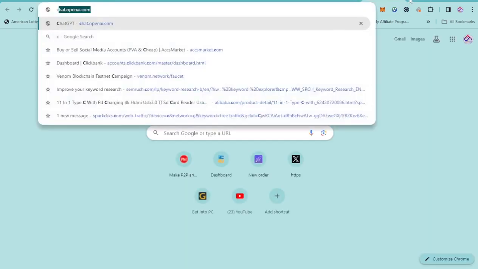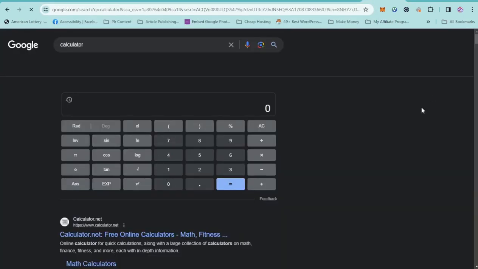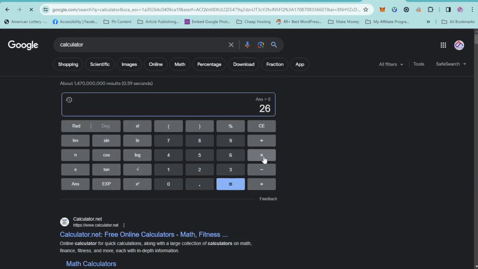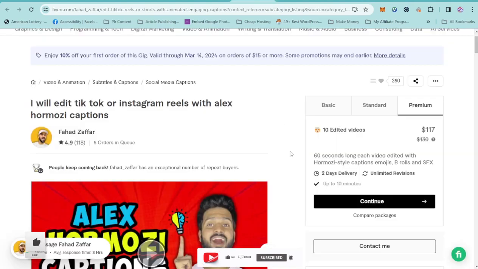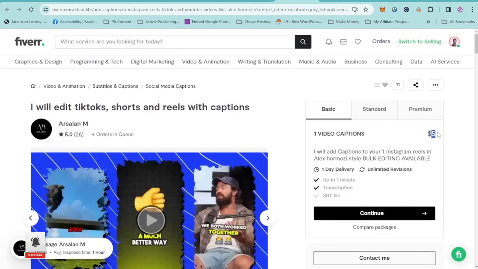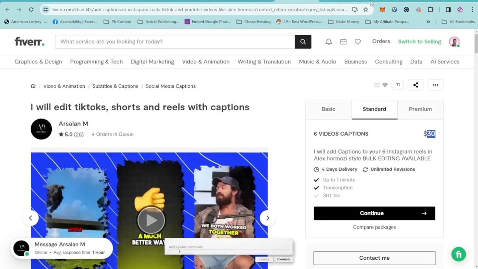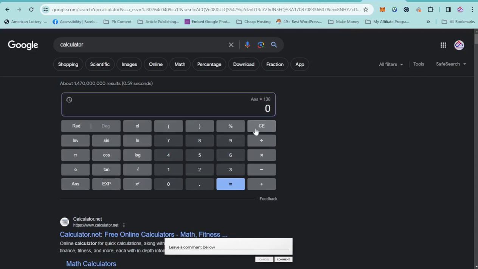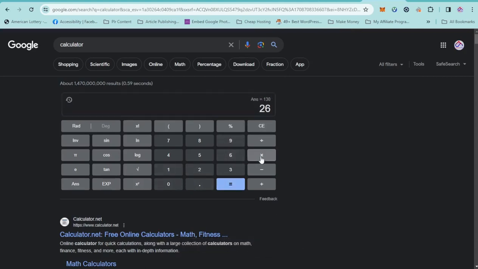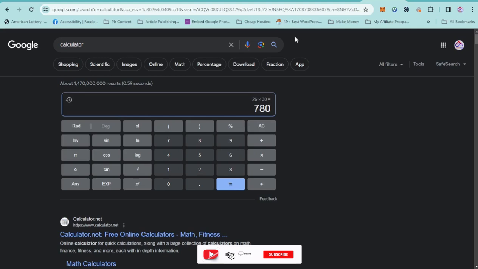Let's calculate. Calculator, so that will be basically 26 multiplied by 5. He's making $130. I just chose the $5. What if he was able to get this for $30? Just imagine. I'm going to clear this. 26 multiplied by $30 is making $780. So you can actually get a lot of sales and a lot of money doing this.